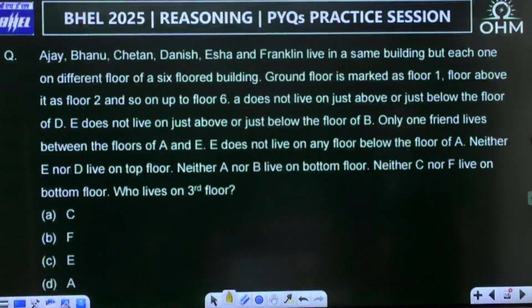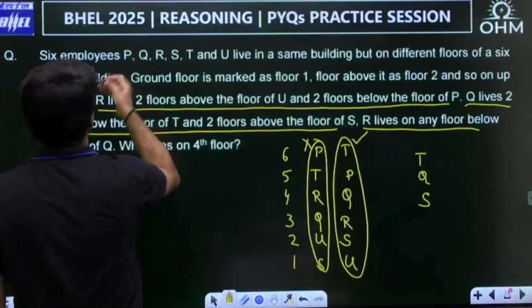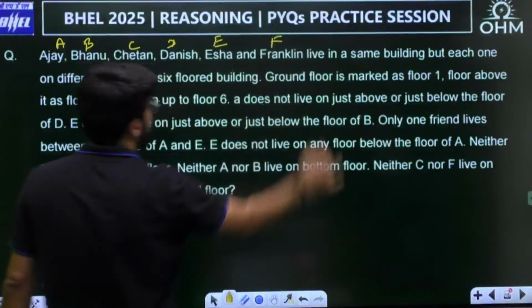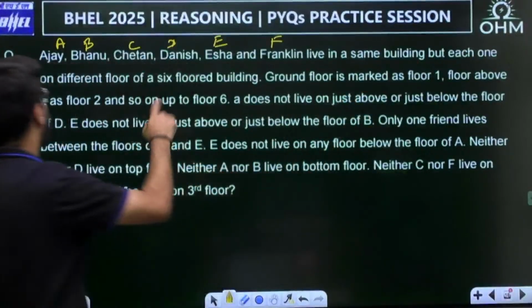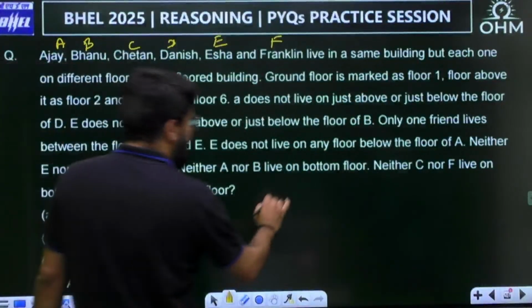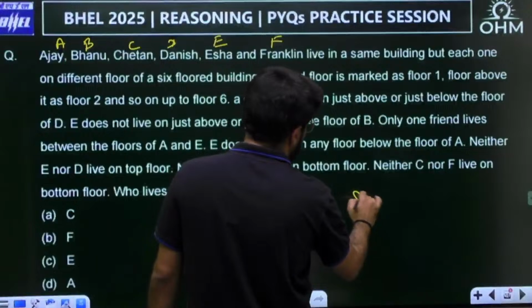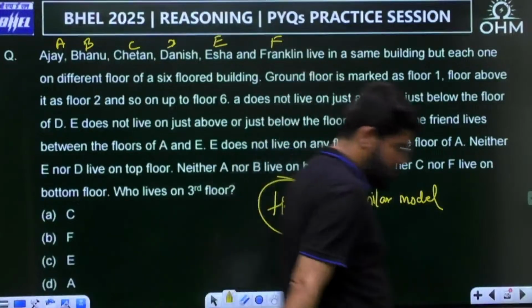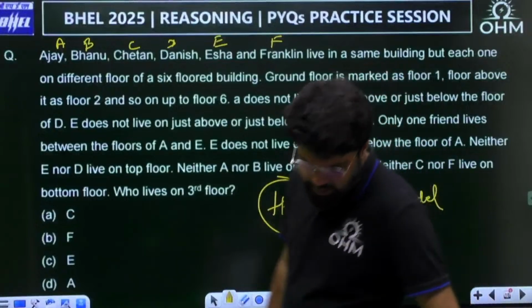Ajay, Bhanu, Chetan, Dinesh, Isha, Franklin live in the same building, but each one on a different floor. See, guys, similar model question. Rather than P, Q, R, S, T, U, you can call them A, B, C, D, E, F. Ground floor is marked as floor 1, the floor above it floor 2, and so on. So let this be homework for you because it is similar model, only some data change. Kindly complete this as homework. Let's go to the next question.